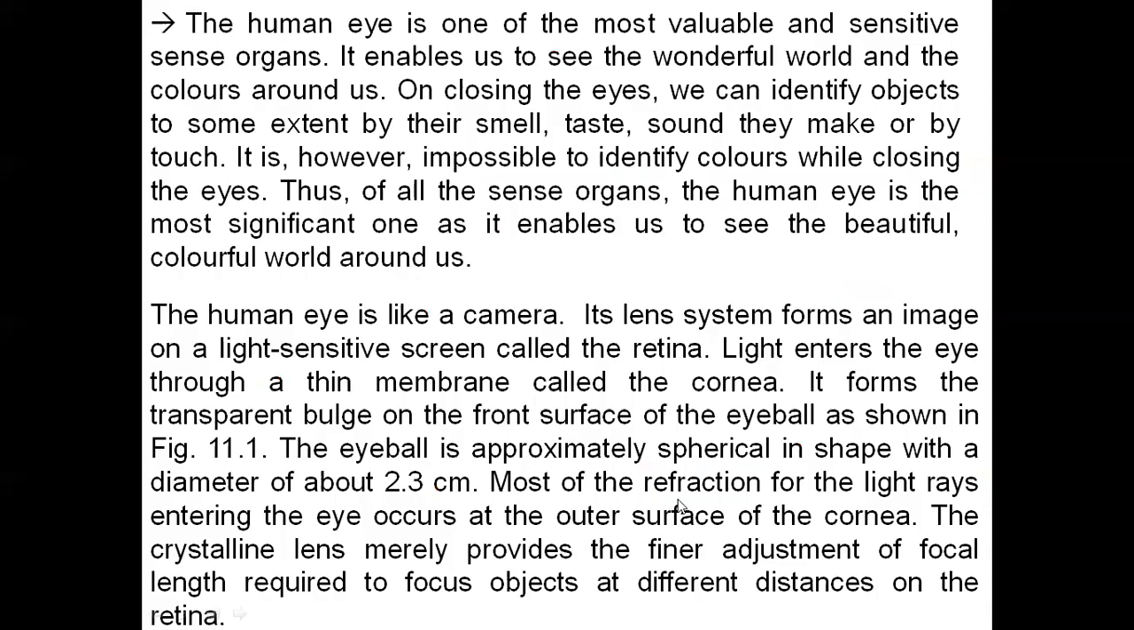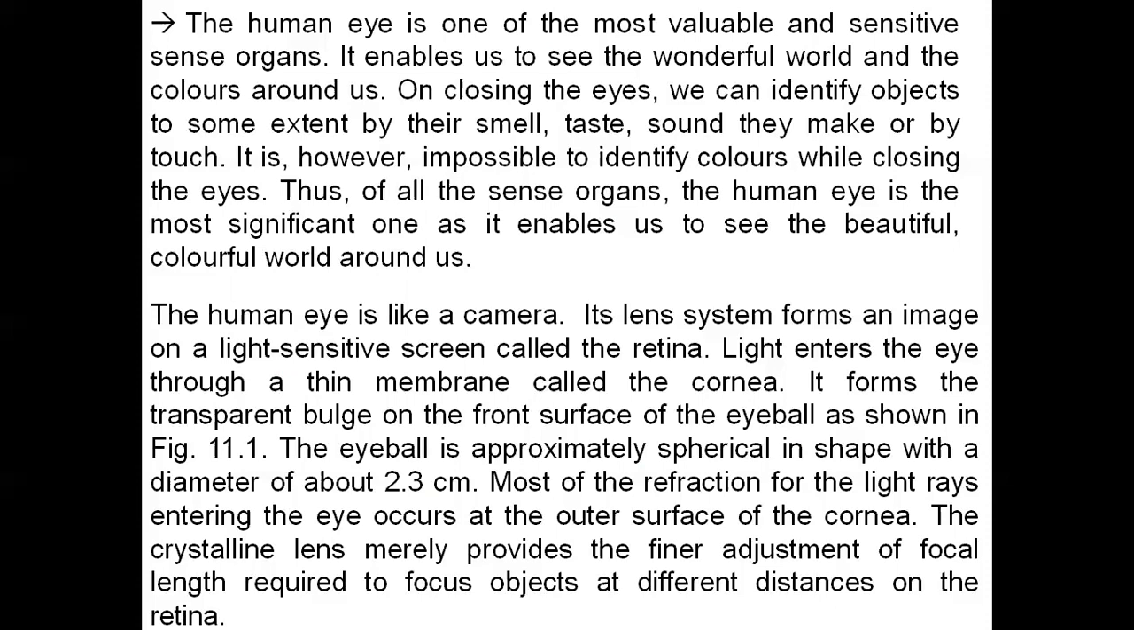The human eye is one of the most valuable and sensitive sense organs. We know it is very sensitive. We are unable to put our finger or any kind of injury in our eye because it is very sensitive. Suppose you lose it, you definitely lose sight. It enables us to see the wonderful world and the colors around us.